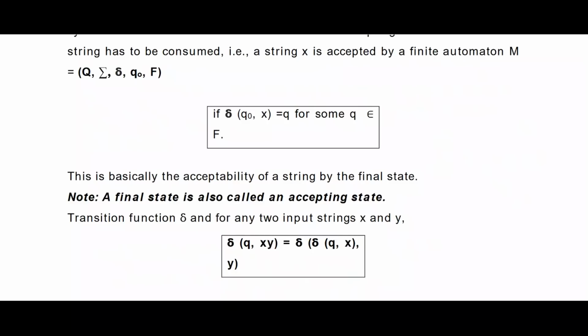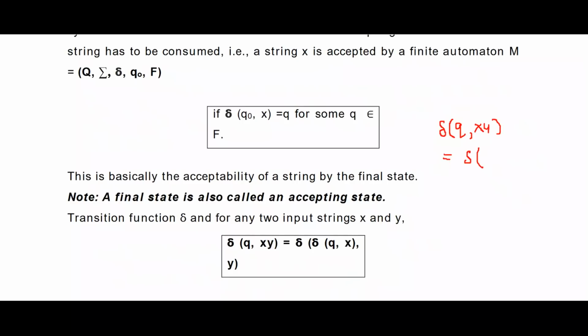So here, suppose I have a transition. My present state is q. Now in my string I have two symbols. Then I can write it like this: delta of.